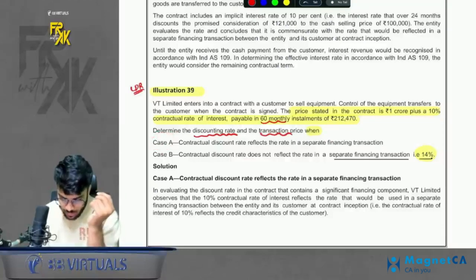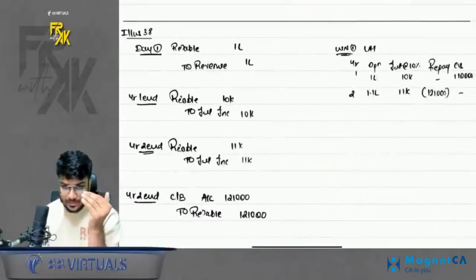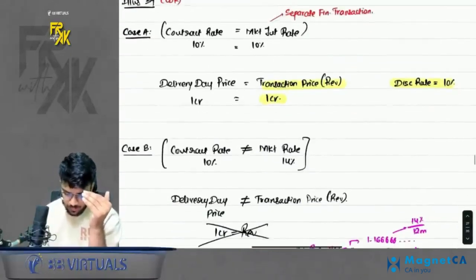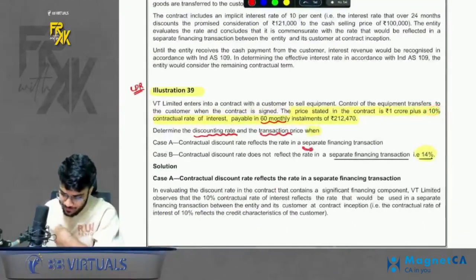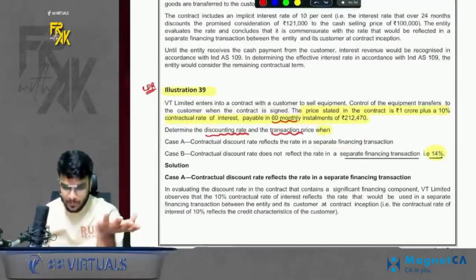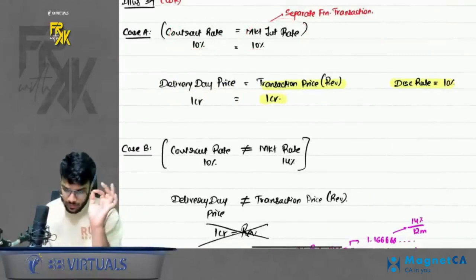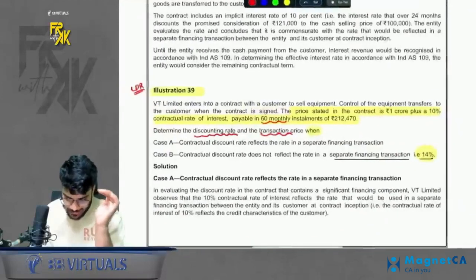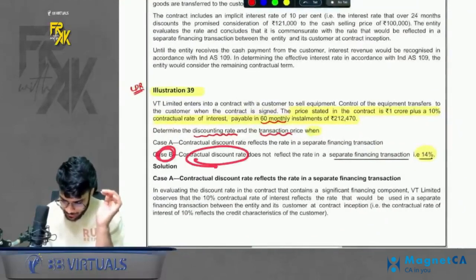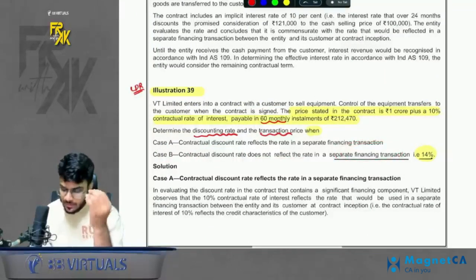Case 1, contractual rate reflects the rate in a separate financing transaction. In case you remember, we discussed this in class. Contractual rate means the rate you offer to the customer in the contract, and separate financing rate means the rate which is ongoing in the market. So if your contract rate is equal to your market rate, then your delivery day price will be equal to your transaction price. But in case B, it says that your contract rate, that is 10%, does not reflect a separate financing transaction rate. That means the rate you offered in the contract is not the same as the market rate.